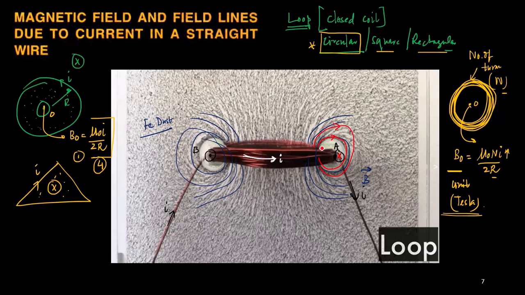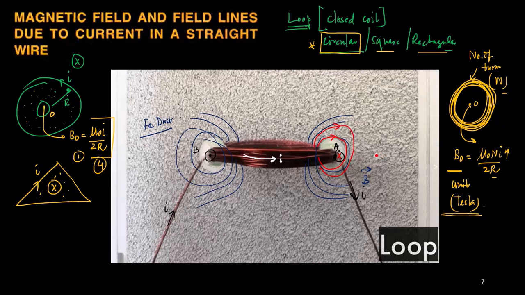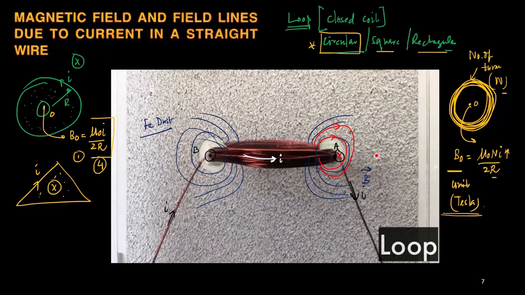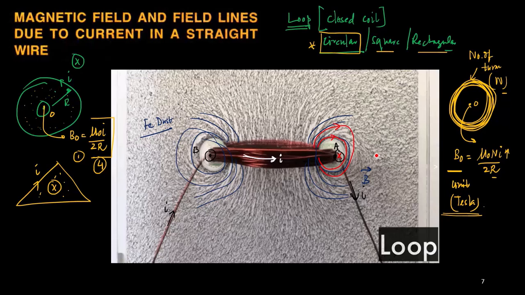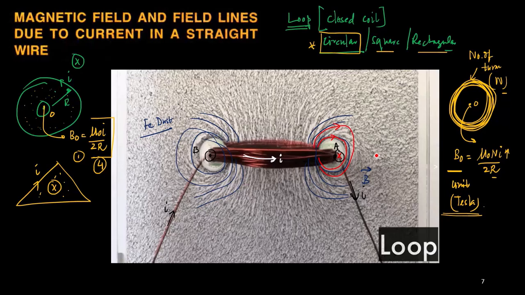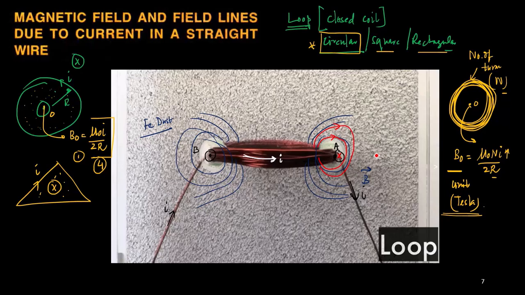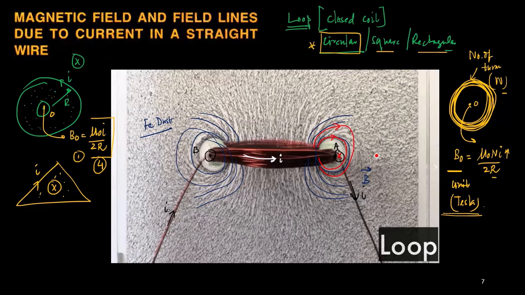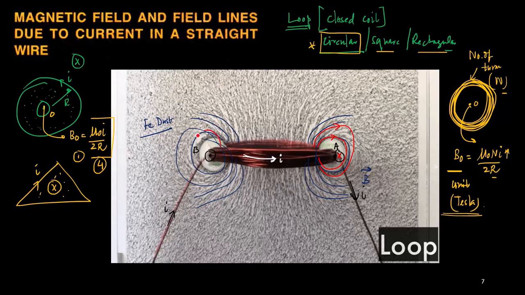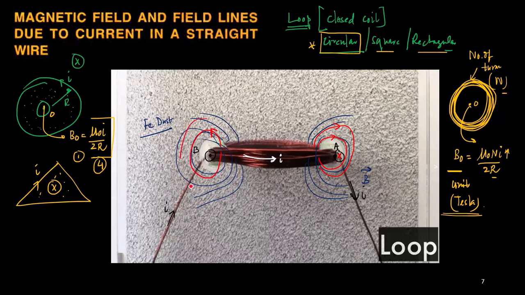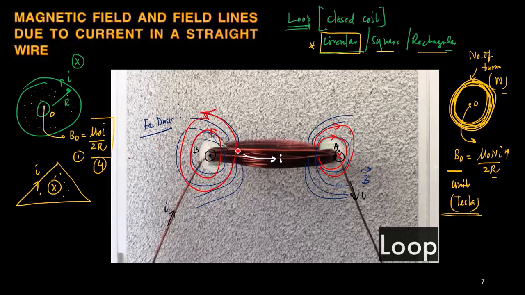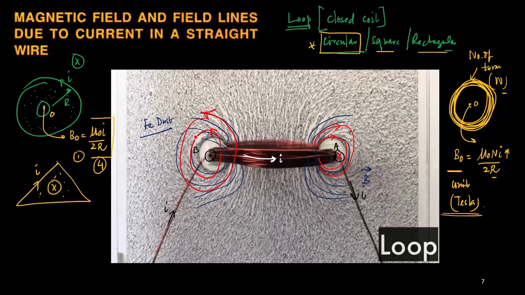Because here the rotation is clockwise, because the thumb is pointed inward, and once the thumb is pointed inward, if I fold my finger it will curl towards the clockwise direction. Now for the point B, if I place the thumb outward, towards myself, and fold the finger, the finger direction will be anti-clockwise. So these are the anti-clockwise loops that we are seeing. By this method, you can draw these directions.